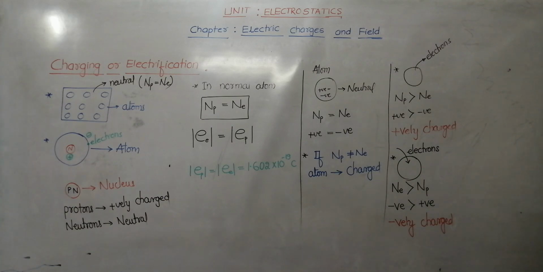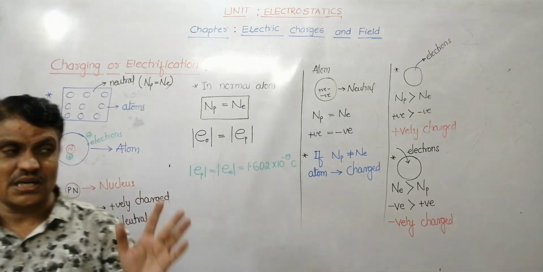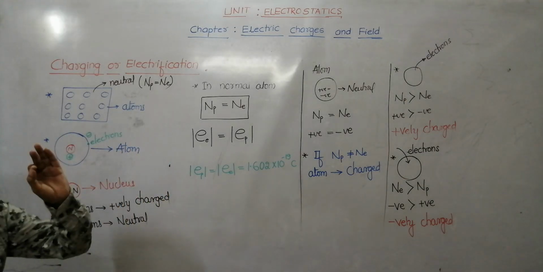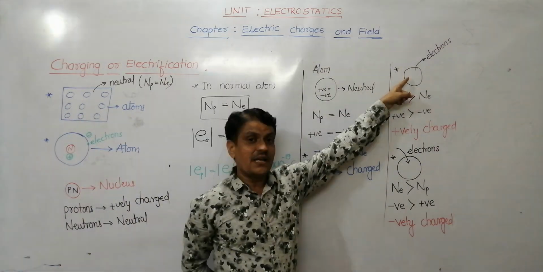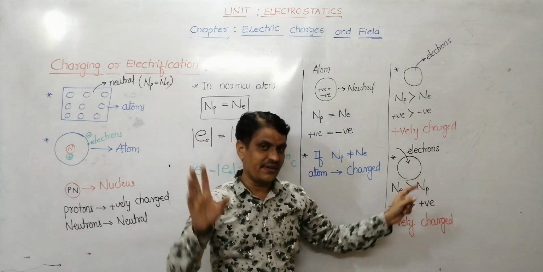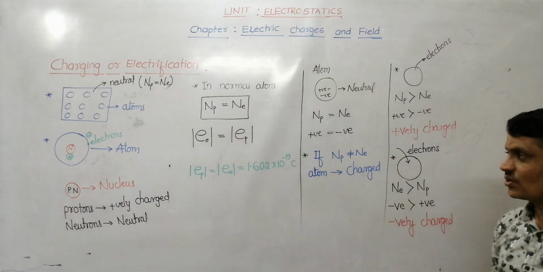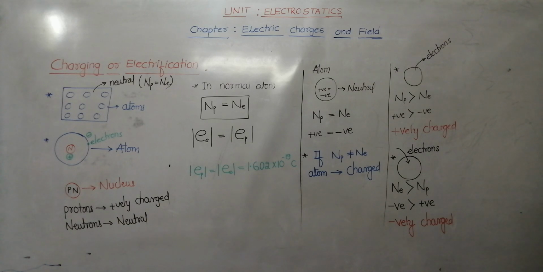Therefore, finally, if I ask you how do you charge a body, the answer is: a body can be charged by removal of electrons or by addition of electrons. Okay, fine.